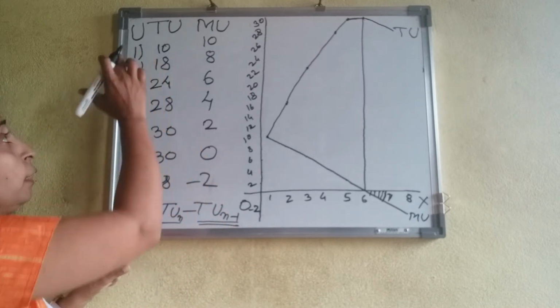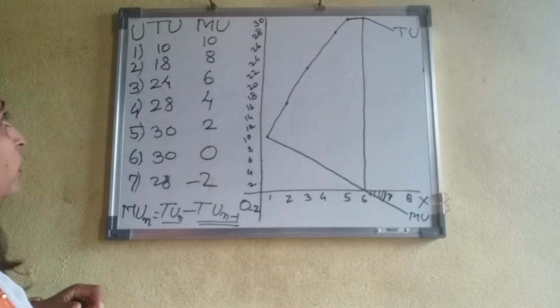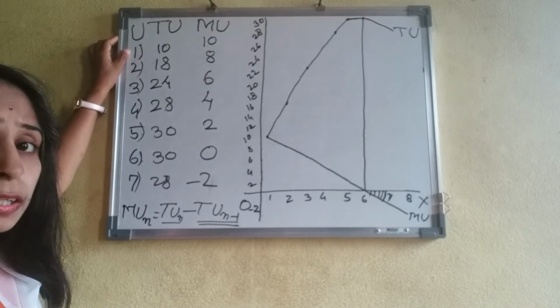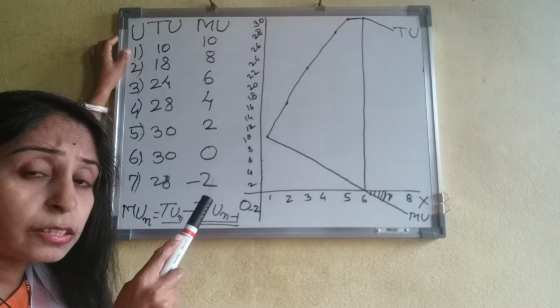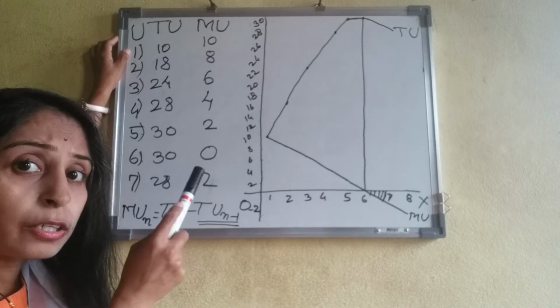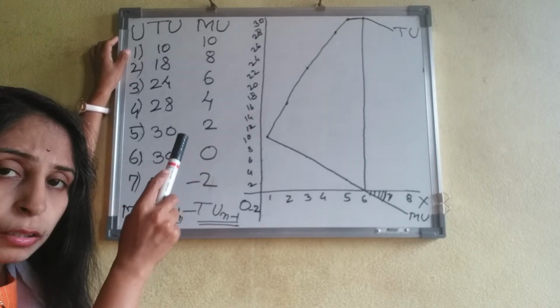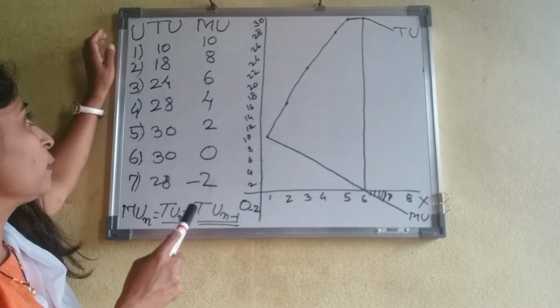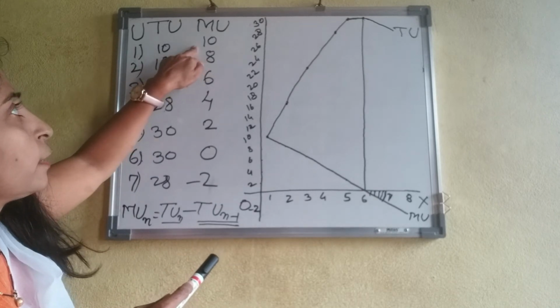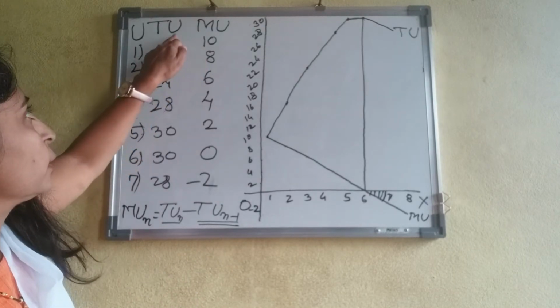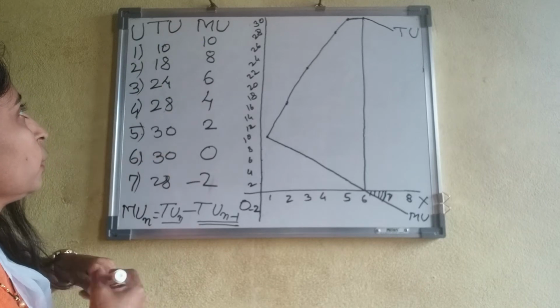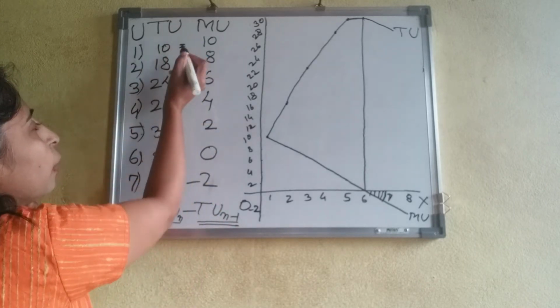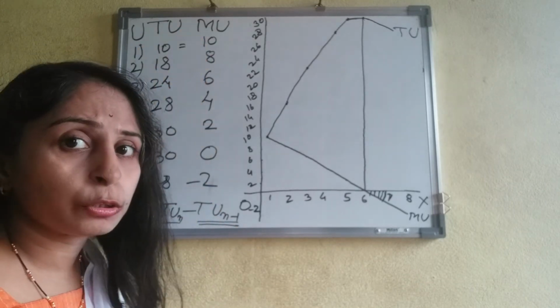And this is the first and last utility. It is the first and last units which have been taken by the consumer. Hence, marginal utility is equal to... it means there is total utility and marginal utility.